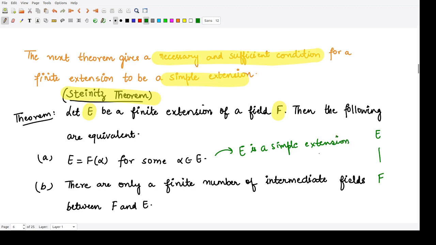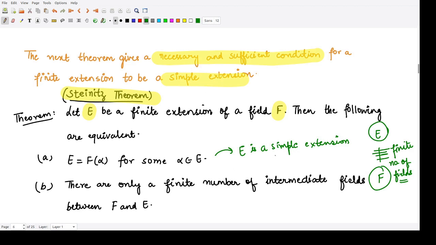And from the second point, B, there are only a finite number of intermediate fields between F and E. So between F and E, somewhere here or here or here, you would have only a finite number of fields present. The number of fields present between E and F is finite, so they could be counted very easily. So this is the necessary and sufficient condition for the extension to be a simple extension.